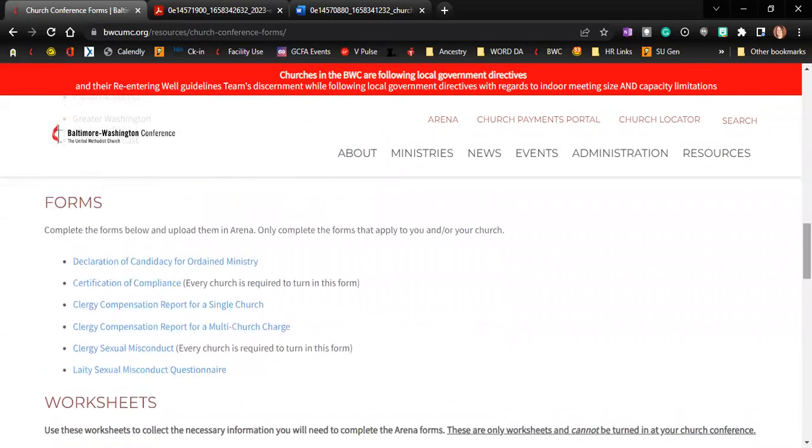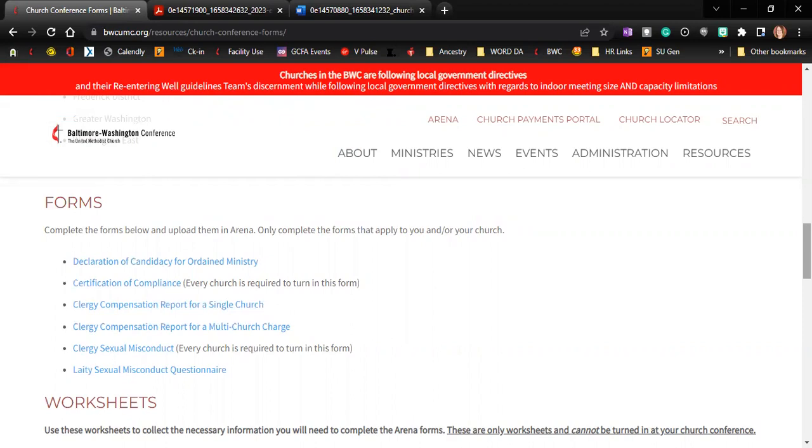Forms. The forms below should be completed and then uploaded to Arena. You only need to complete the forms that apply to you and your church. So again, if you don't have a candidate for ordained ministry, you don't need to complete that report. But every church needs to complete the certification of compliance, and every pastor needs to complete a clergy sexual misconduct form.